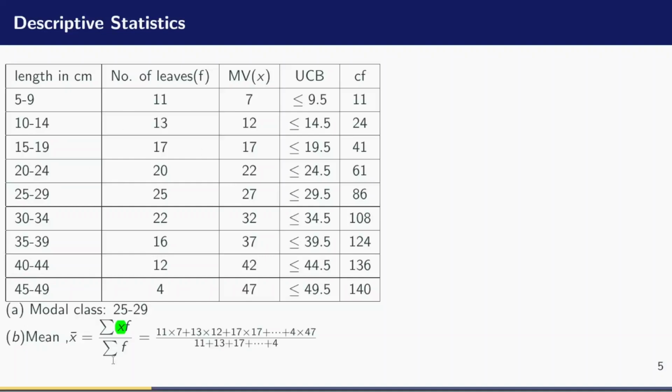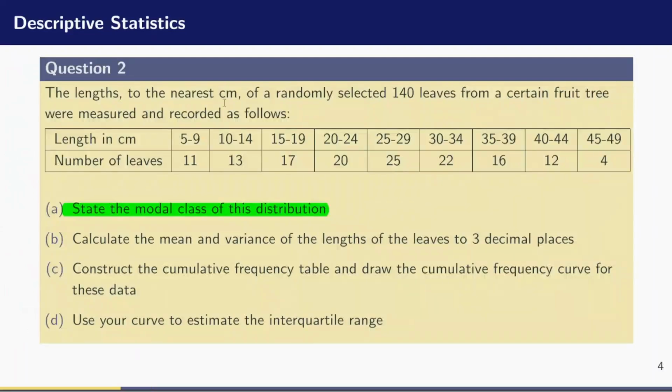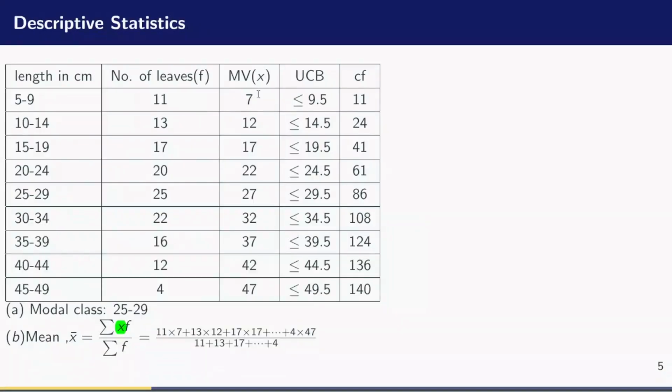So how do we find the mean? We have to multiply each of the class marks by its frequency, add them all, and then divide by the sum of the frequency. In the question, we were told that there were altogether 140 leaves. So this should tie with the frequency. If you come to your table and add up all these values of the number of leaves, it should give you 140. If it is different, then there is a problem, but you have to use the result from what you have added and not what is given in the question. But it should always tie if everything is correct.